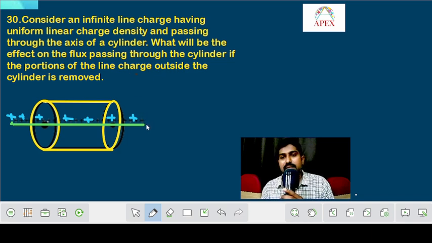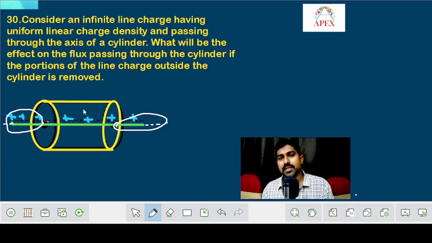It is having some infinite length on both sides. If this part of the wire and this part of the wire, both these parts, are removed, then does it influence the flux through the curved surface or not? That is the question here.